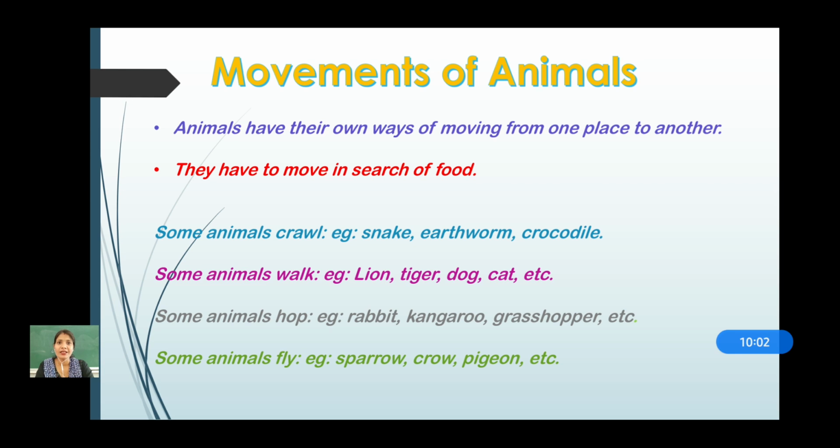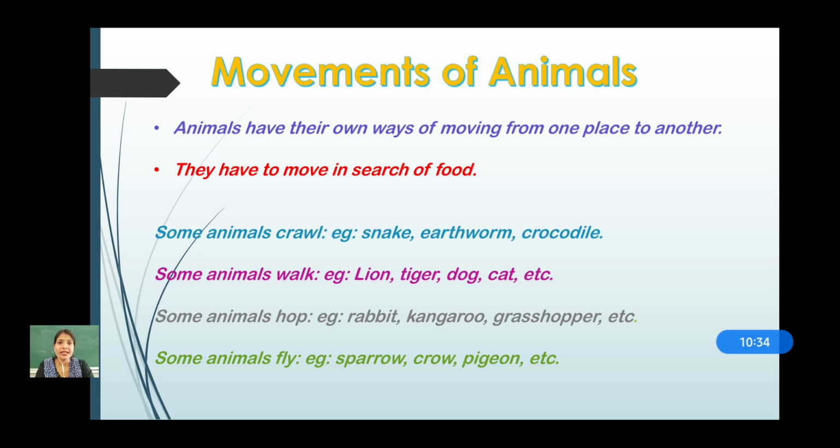Now some animals hop. Hopping animals are rabbit, kangaroo, grasshopper, etc. And why do they hop? Yes, I have told you in the previous lecture, because some hopping animals are prey. P-R-E-Y, prey. What does it mean? Prey means the animals which are killed by some other animals. So to escape from those animals, they have to hop.